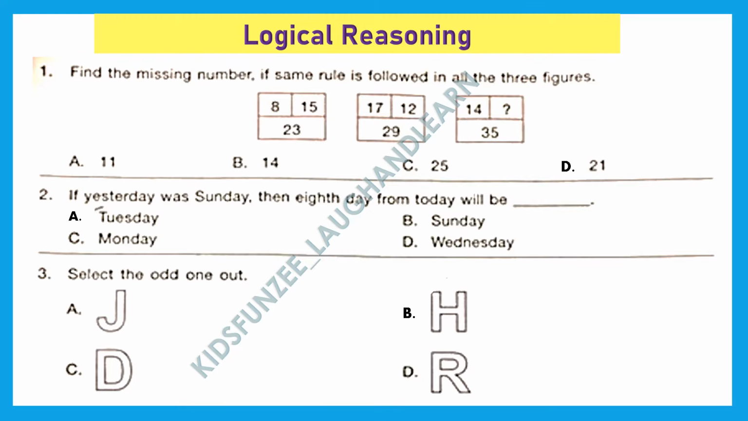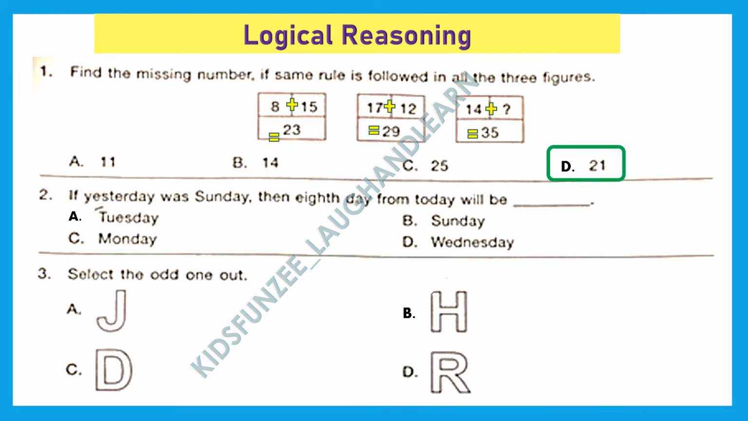First section, logical reasoning. Question 1. Find the missing number if the same rule is followed in all the three figures. Looking at the figure, it looks like they are talking about whole and its part. Let's see. 8 plus 15 is equal to 23. That's right. 17 plus 12 equal to 29. That is also right. So let's use the same rule in the third one. So what will we add in 14 to get 35? The right answer here is option D, 21.